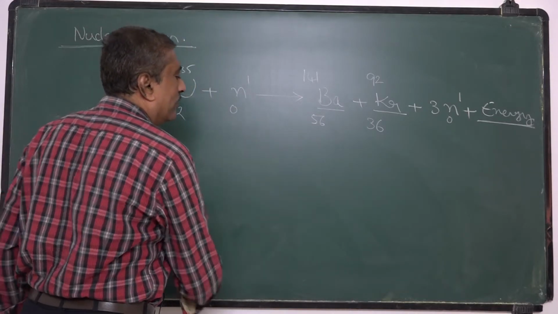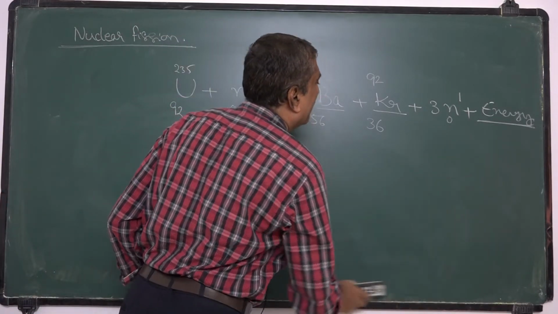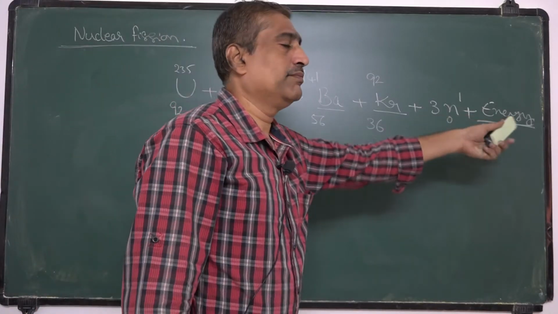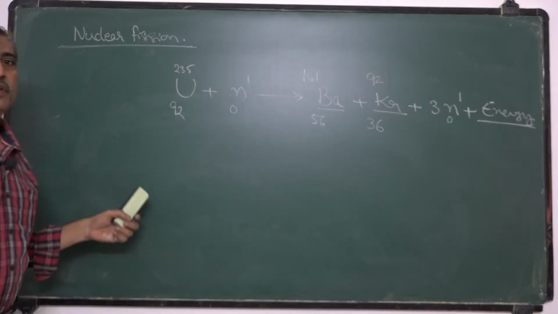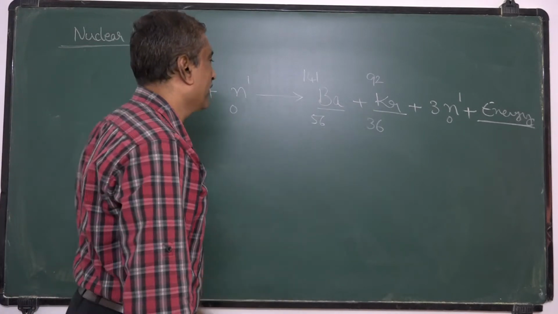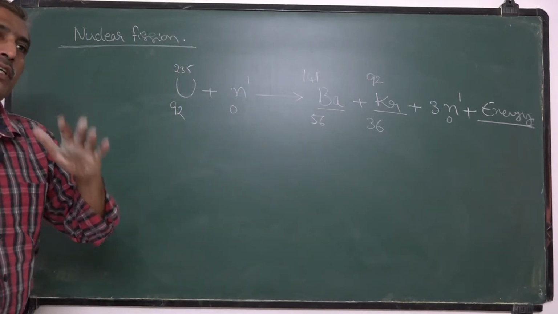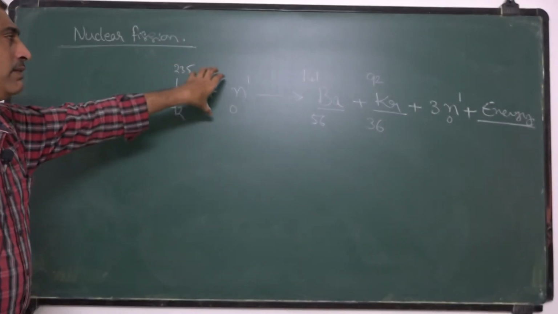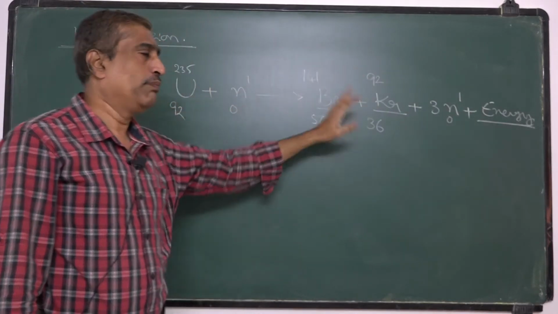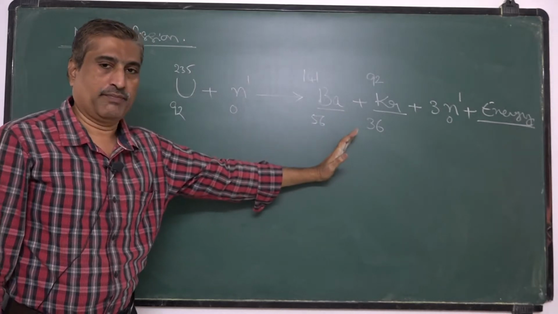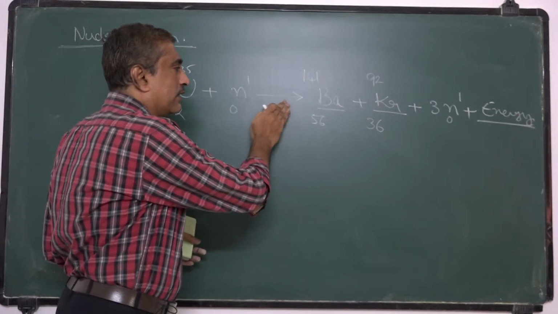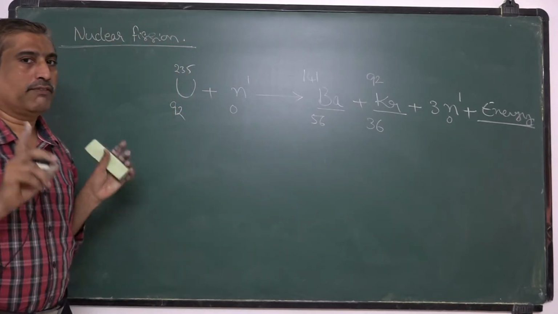Now we will calculate the energy released in this nuclear reaction. Actually, in nuclear reactions, the sum of the masses of the reactants and the sum of the masses of the products are not equal, because a nuclear reaction cannot obey the law of conservation of mass.